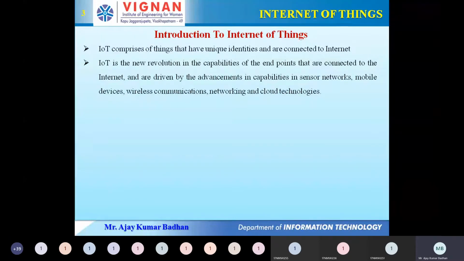But there is a small problem here. What is the problem? The researchers are not actually concerned about devices which are directly connected to the net. For example, take your smartphone. Everyone nowadays is using smartphones, right?